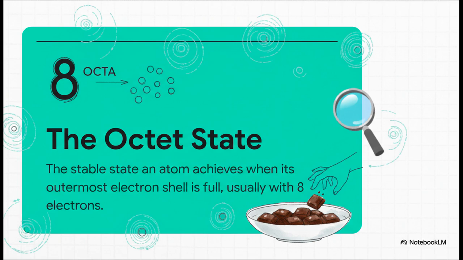Think of it like this. Imagine you're grabbing a handful of chocolates from a bowl. Your goal is to grab as many as your hand can possibly hold, right? Well, an atom is kind of the same. It wants to hold the maximum number of electrons its outer shell can handle, which is usually 8. That's when it's most balanced and stable.